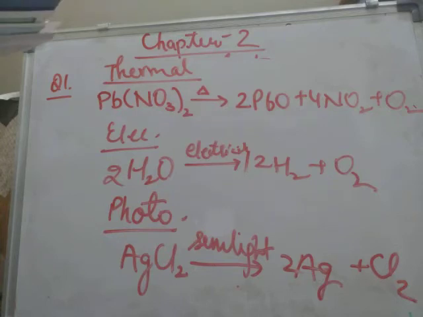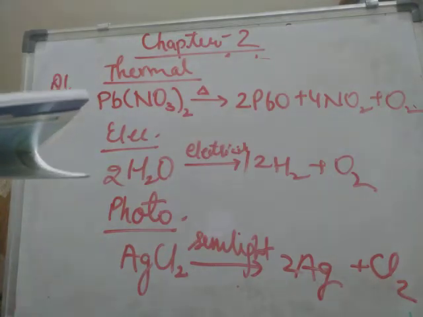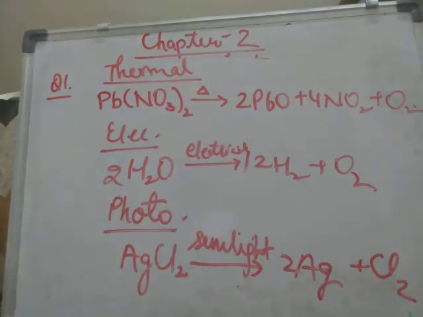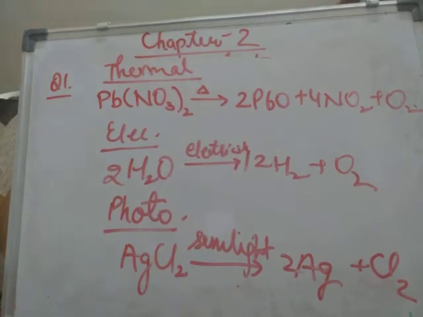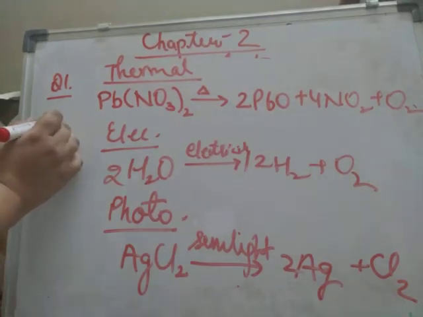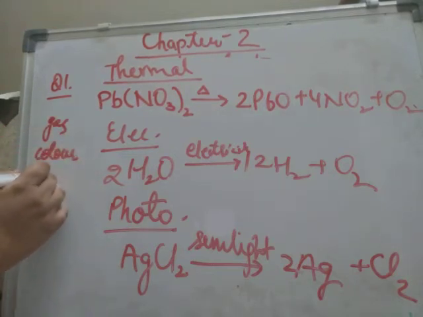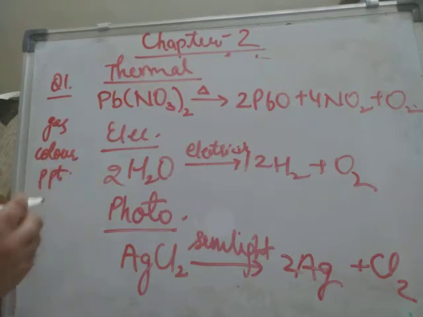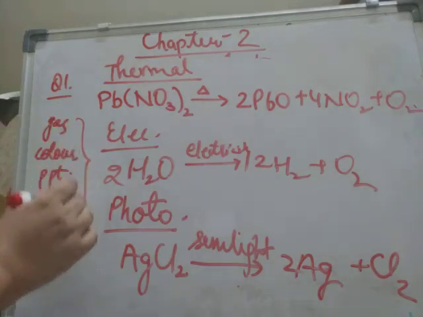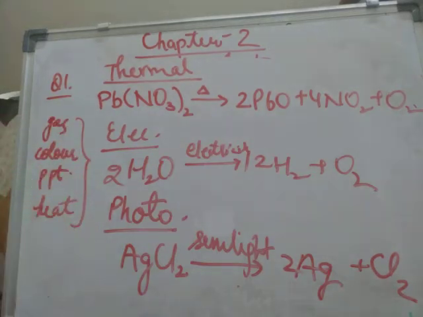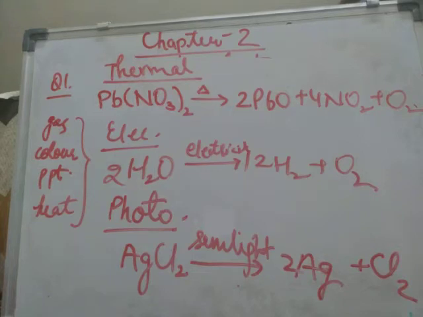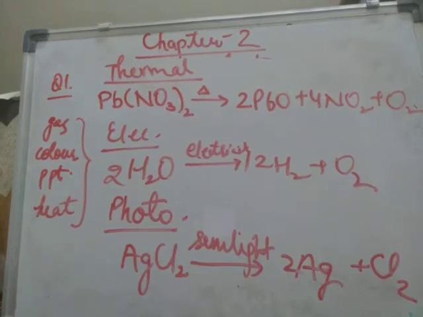Now if you are asked to write the external indicators or characteristics, I told you yesterday also, the indicators are: evolution of a gas, change in color, formation of precipitate, evolution or absorption of heat. So these are the characteristics or indicators.